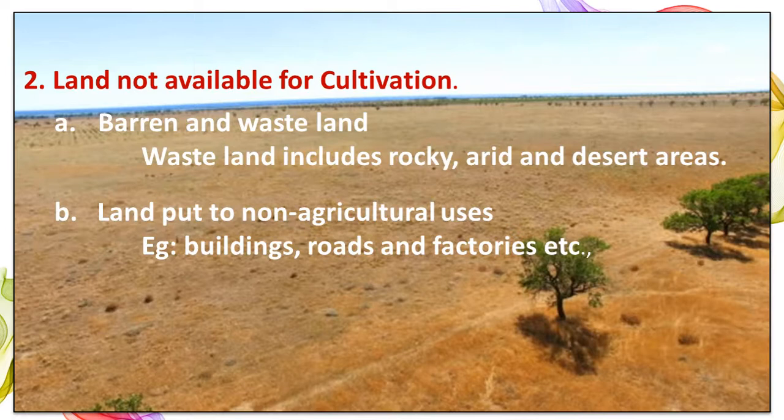And the second one is land put to non-agricultural uses. Examples: buildings, roads, factories. This land will be used for building roads and factories but not for agricultural purposes. That is called land put to non-agricultural uses.